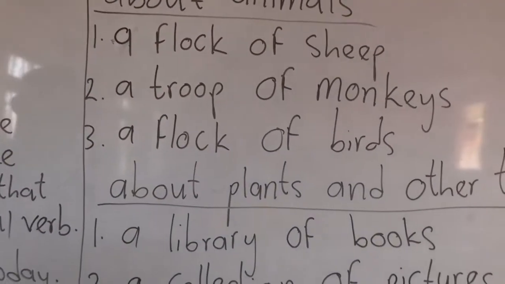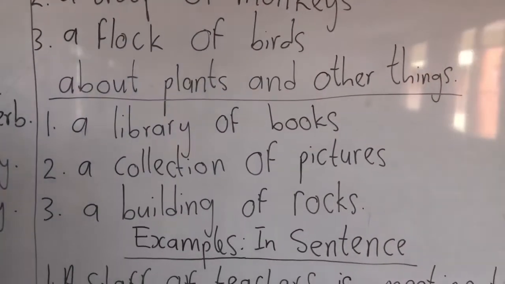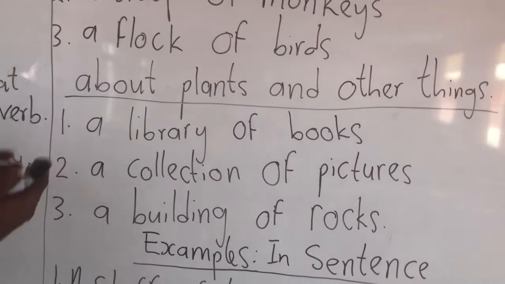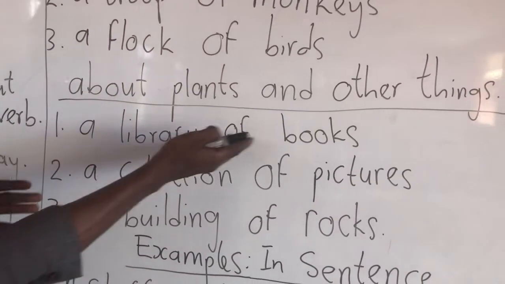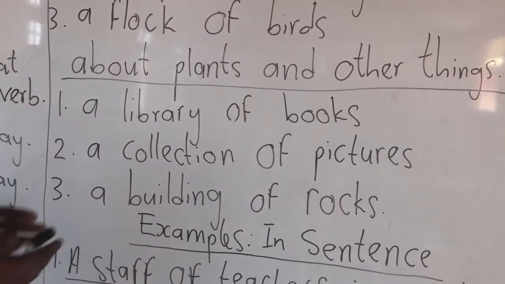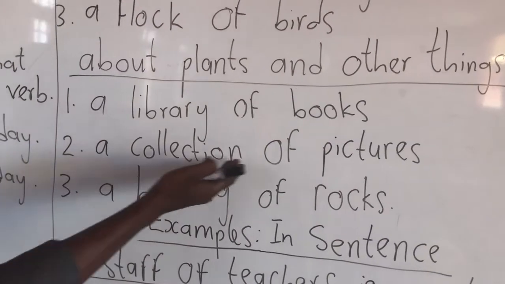Now let's come to plants and other things. We have a library of books. Where you see a lot of books, we say a library of books. Where there are a lot of pictures, we say a collection of pictures.